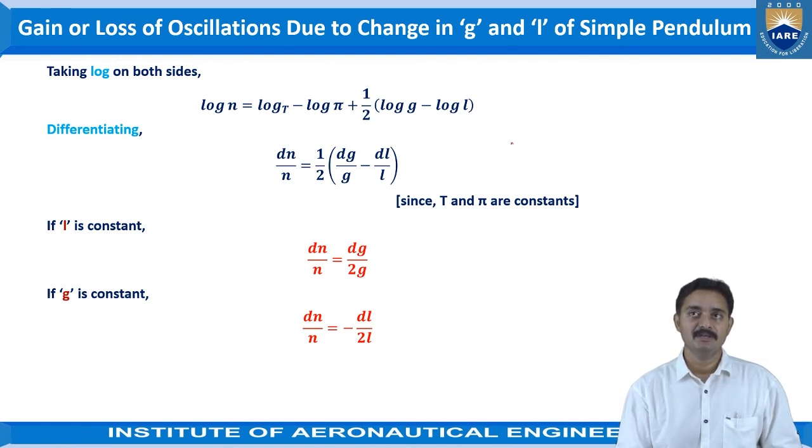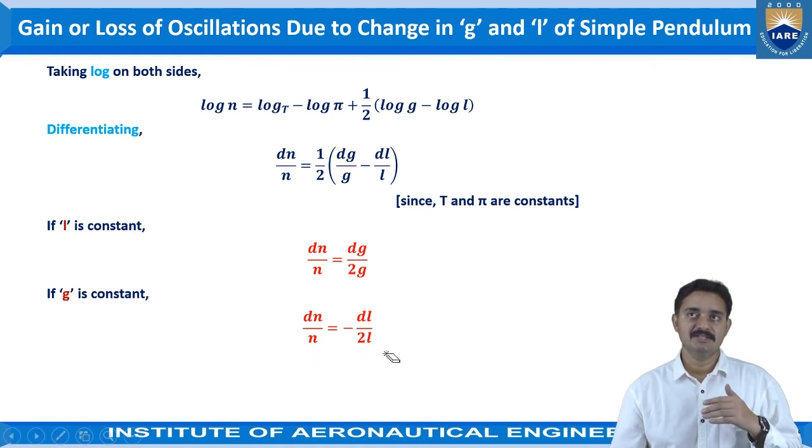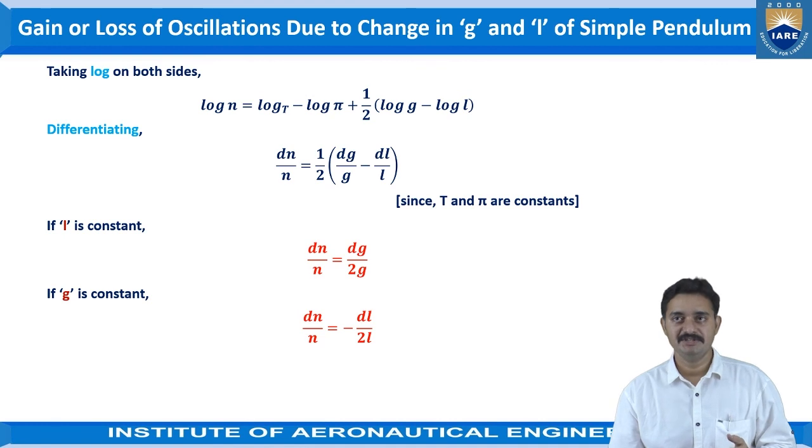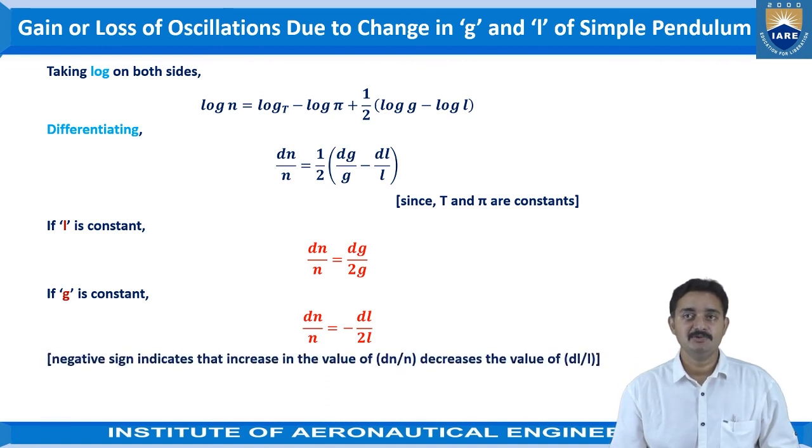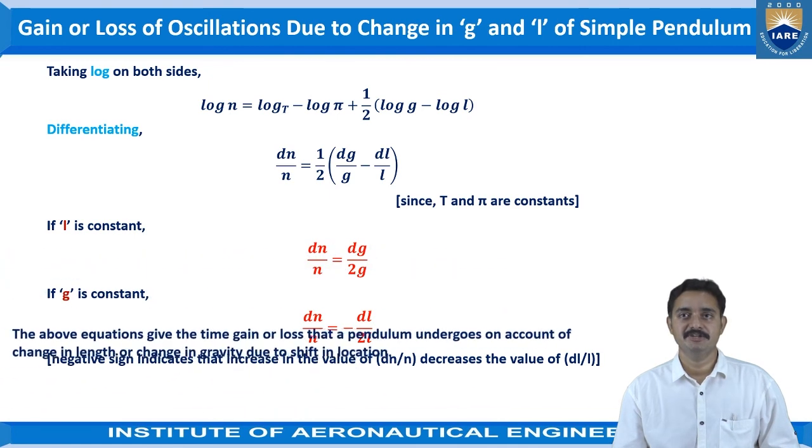How are these two applying? If l is constant, this term becomes 0, and if g is constant, dg becomes 0. If the acceleration due to gravity is constant, nothing but the location is not changing, then the acceleration due to gravity will be constant. Then we can take the equation dn by n is equal to minus dl by 2l. In this way, if g and l get changed, then the values will change. The negative sign indicates that an increase in the value of dn by n decreases the value of dl by l. That is the consideration which we need to take.